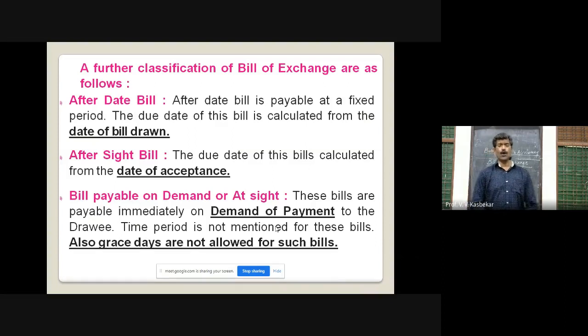Bill payable on demand or at sight. These bills are payable immediately on demand of payment. That means there will be no period of bill. It will be payable as soon as it is demanded by the drawer or the maker. And in this case, also grace days are not allowed for such bills.